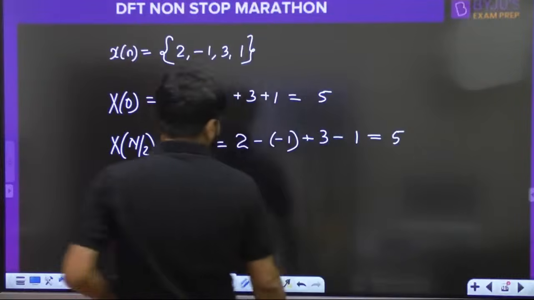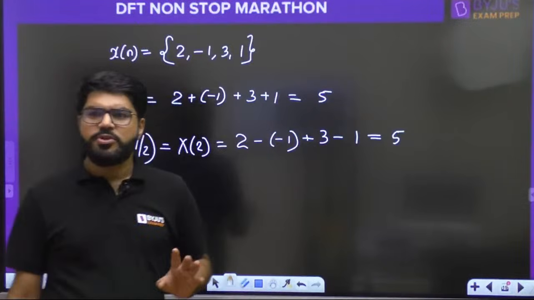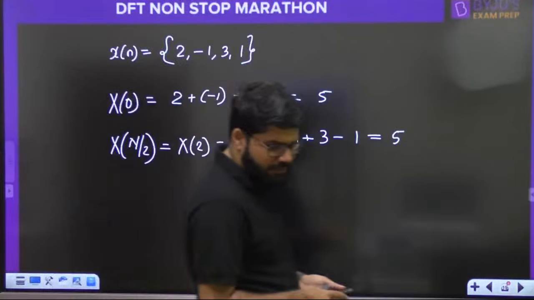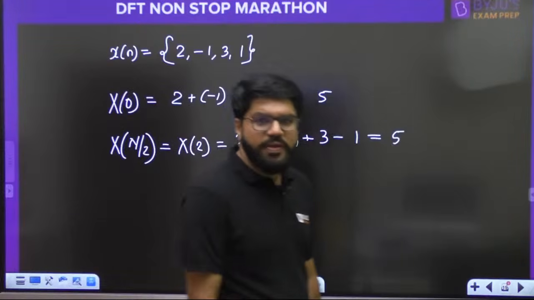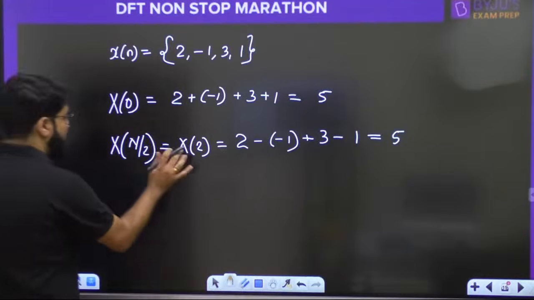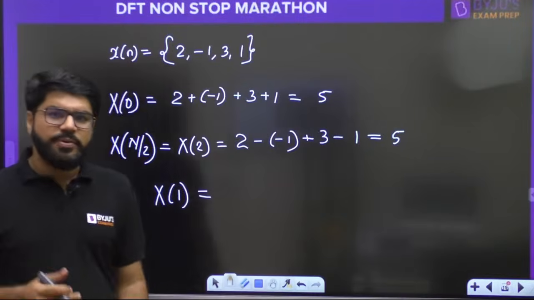All fine now. Right. So 2 plus 1 plus 3 minus 1, that is also equal to 5. Correct? This is also equal to 5. All right. Okay. Moving ahead. x0, x2. Then what is the value of x1? So x1 we will calculate by the formula.